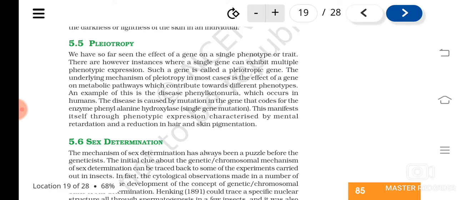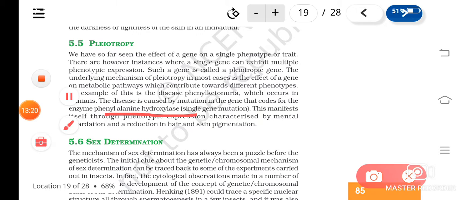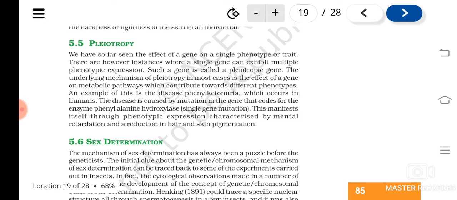Okay, so this disease is caused by the mutation in the gene that codes for the enzyme phenylalanine hydroxylase. We have studied all this, isn't it? Phenylalanine hydroxylase. So if this is not there, what will happen? It will cause mental retardation, reduction in hair and skin pigmentation. So if this gene is mutated, phenylalanine hydroxylase won't be produced, and this will result in accumulation of phenylalanine.